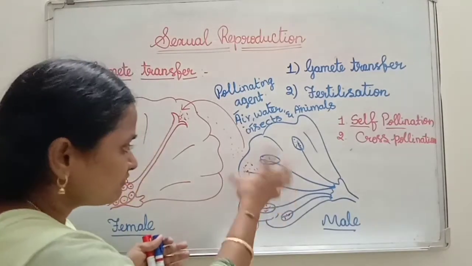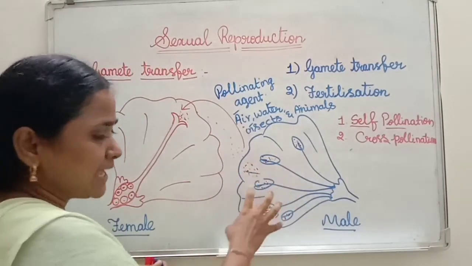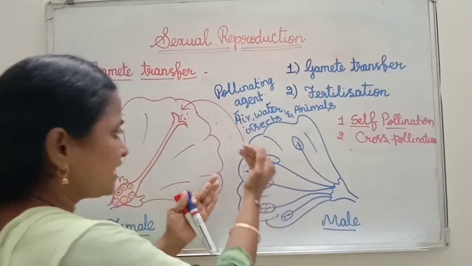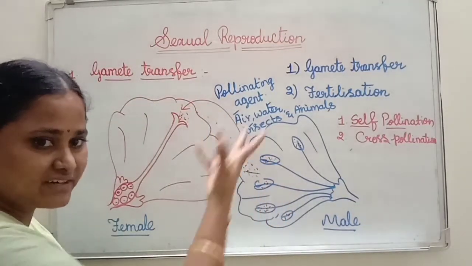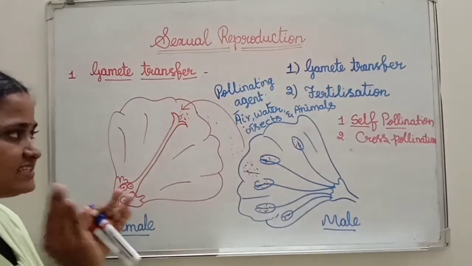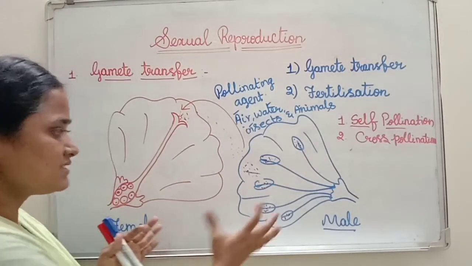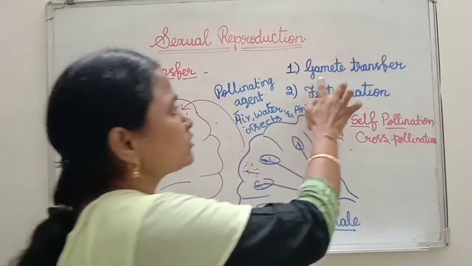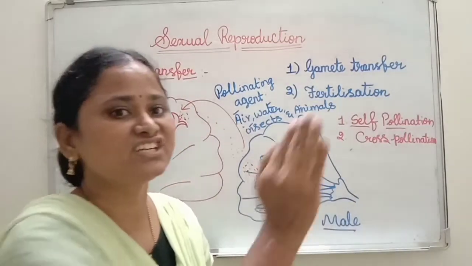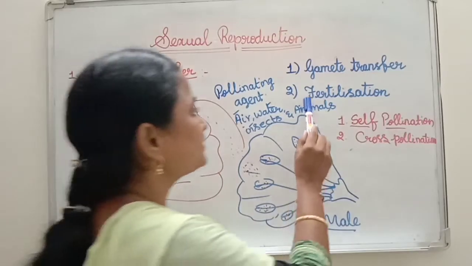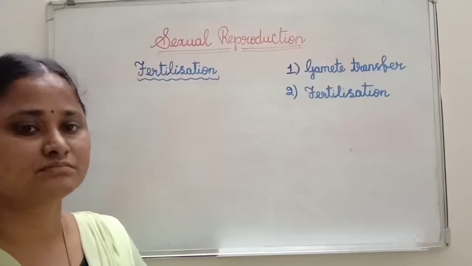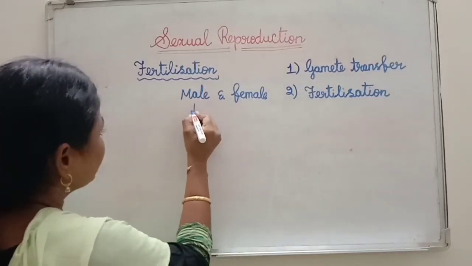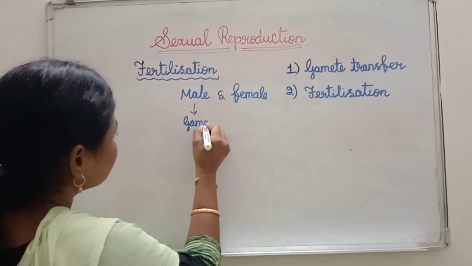So here also, while producing the male gametes, the number is more compared to the female. Here, if you see, male gametes show motility with the help of those agents. But the female gamete is stationary. So like this, the gametes move from anther to the stigma of the flower. Got it? So that is about the gamete transfer, how the male gametes reach the female gametes. Now I am going to teach about fertilization. Fertilization. Male gamete and then female gamete.